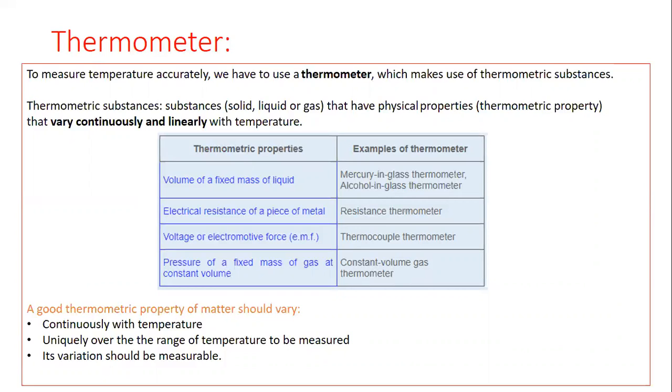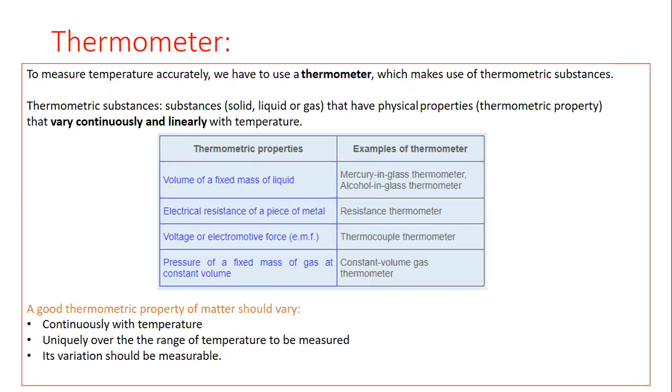But when we talk about a thermometric substance, we consider some physical property of that substance. We always consider the physical property of the thermometric substance which continuously or linearly varies with change in temperature. So the physical properties which we consider always change linearly or continuously with change in temperature, and those physical properties are called thermometric properties.